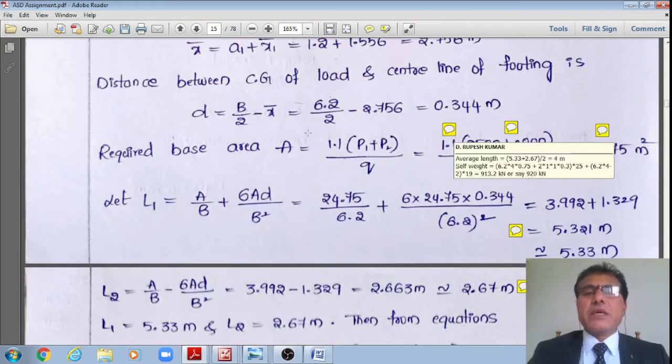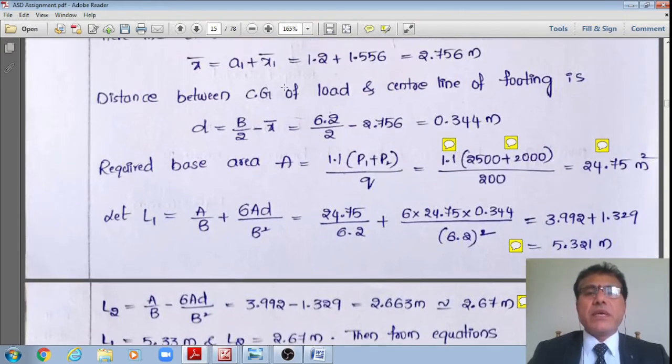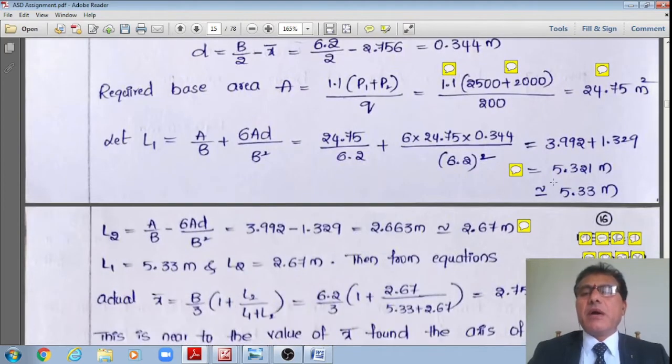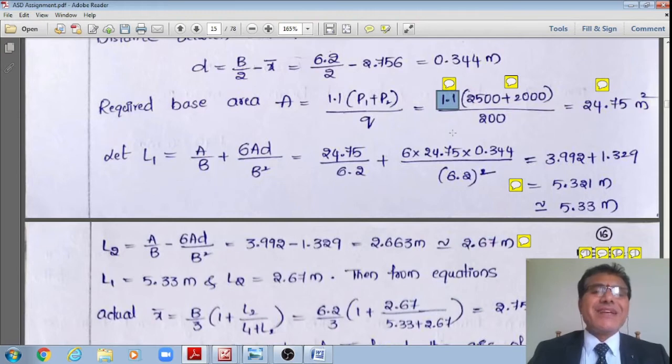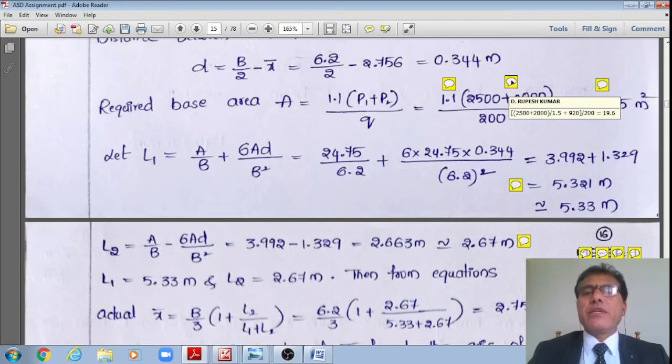However, because the footing width is large, even the length required may also be large, right? Let me see, I'm almost providing a length of L1 is equal to 5.33 and L2 is equal to 2.67. Therefore, lengths are also large. Therefore, this self weight, just 10% increment, may not be exactly true. Now let me check. If it is not so, then I'll modify the area required. Therefore, now I'm doing the calculation with these assumptions that L1 is equal to 5.33 and L2 is equal to 2.67. Though I have not calculated, I am just illustrating this, right?